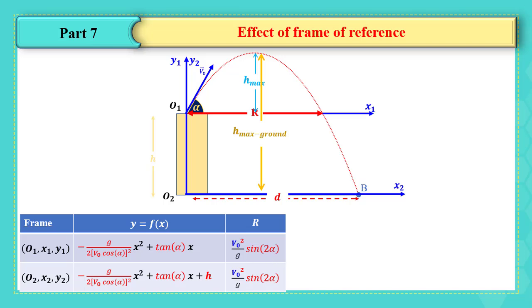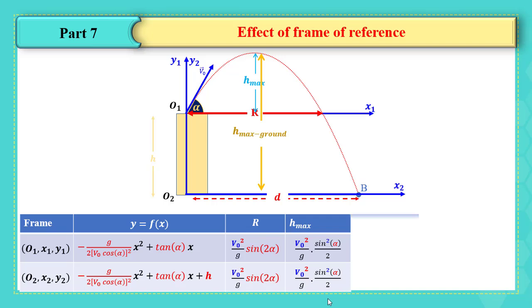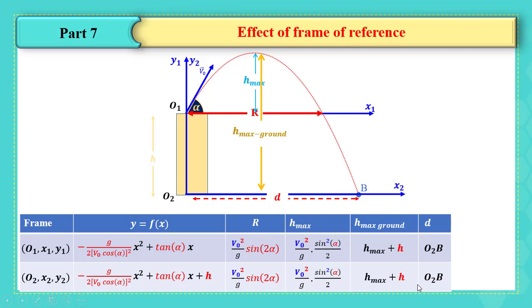So it's the same. The maximum height is given as v0 squared over g sine squared alpha over 2. It is not affected by the chosen frame of reference, then it is the same. Now h maximum above ground, in both cases we're going to add the maximum height reached by the particle with the initial height h, then it's the same. Now distance O to B. In both cases it's the same, since we are considering the distance on the ground, also it's not related to the chosen frame of reference.